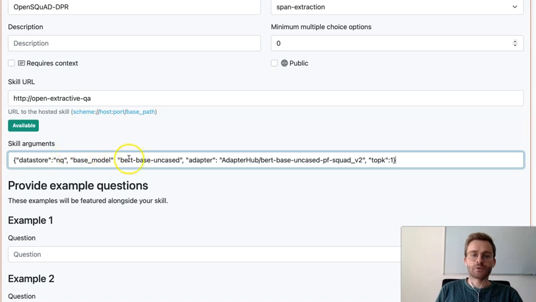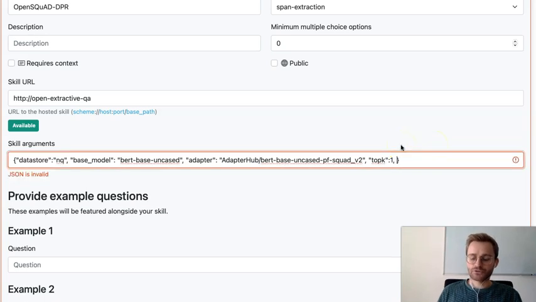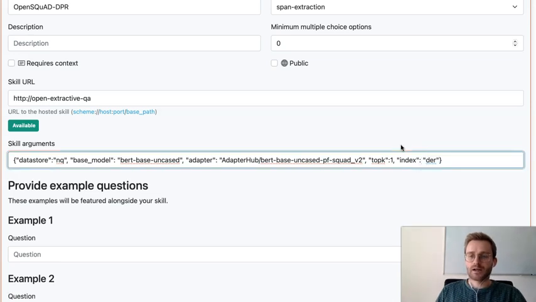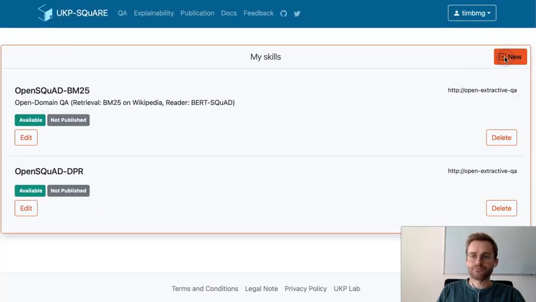As a reader model, we want to use BERT with a SQuAD-based adapter, and we want the reader model to extract the one answer per document. And now also, since we want to use DPR instead of BM25, we simply select a different index, namely DPR. That's all we need to do for now, so we can just save this.